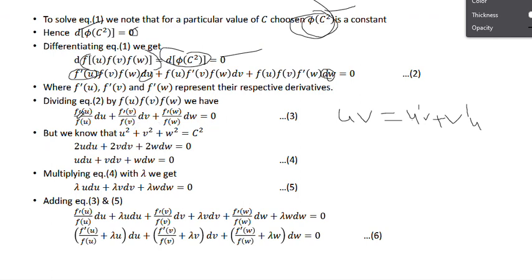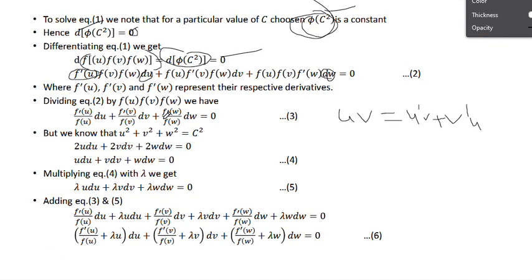Next, where f of u, f of v, f of w, and f dash of u, f dash of v, f dash of w represent their respective derivatives. Next, dividing equation 2 by f of u, f of v, f of w.